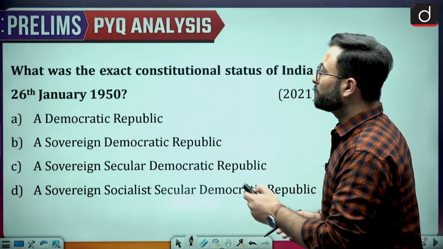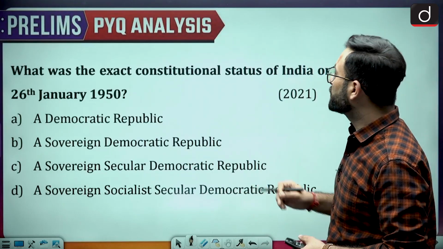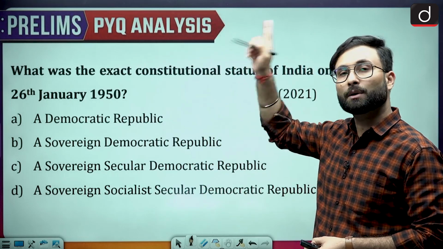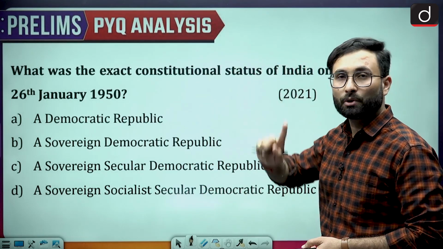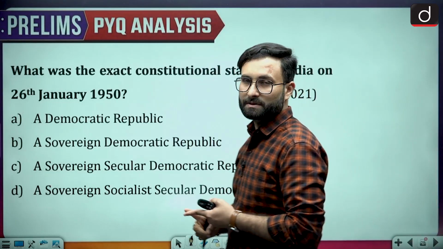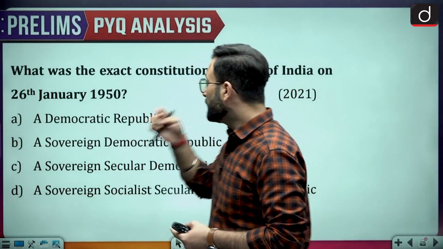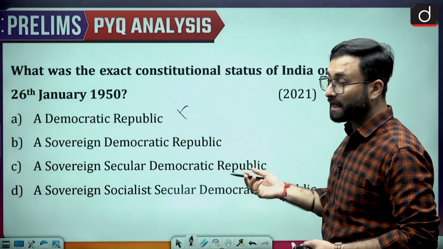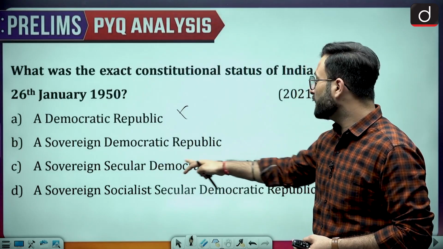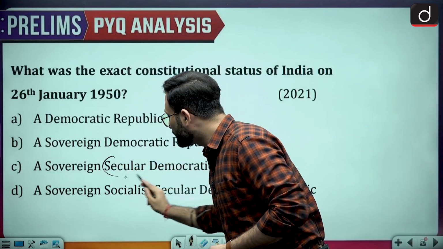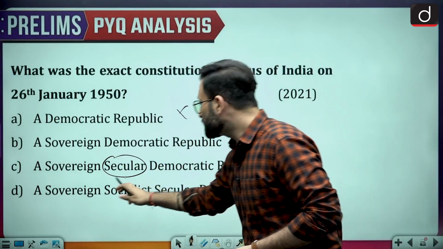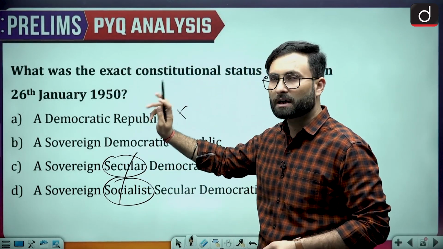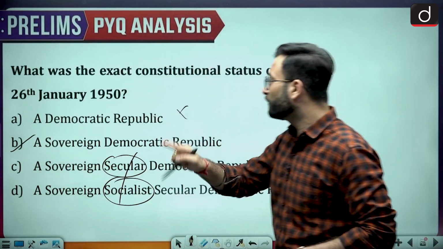Okay, coming to the next one, what was the exact constitutional status of India on 26th January 1950? Now they are talking about the 1950 original preamble. You know that changes have been made in the preamble. So let's see. A democratic republic? No. A sovereign democratic republic? That can be there. Sovereign secular democratic republic? Secular was a word which was added later, and socialist was also added later. So we can say that C and D cannot be your answer, A is not your answer, so option B is your right answer, a sovereign democratic republic.